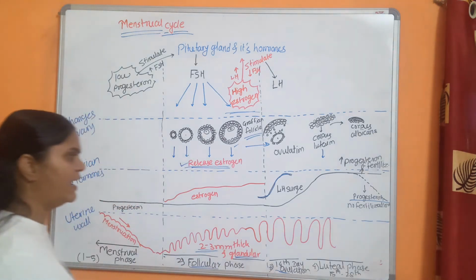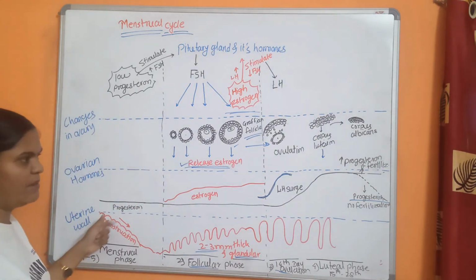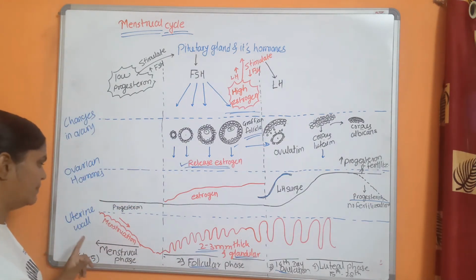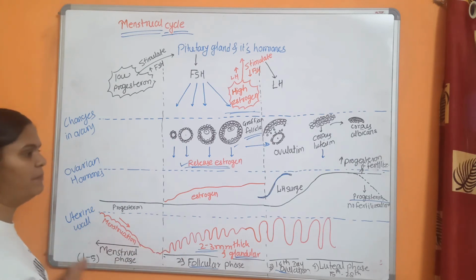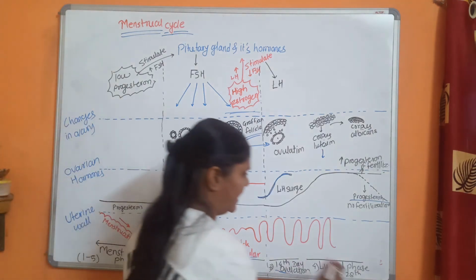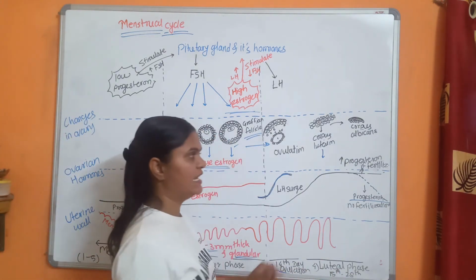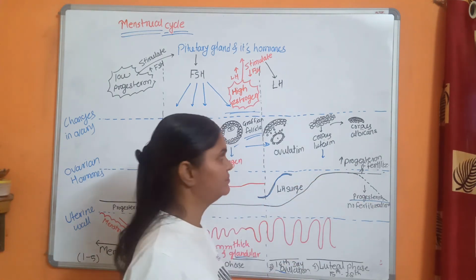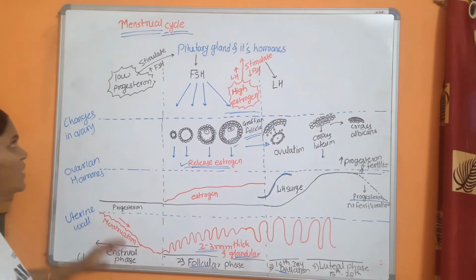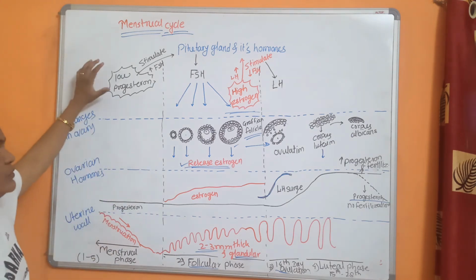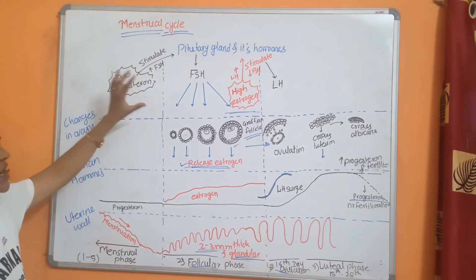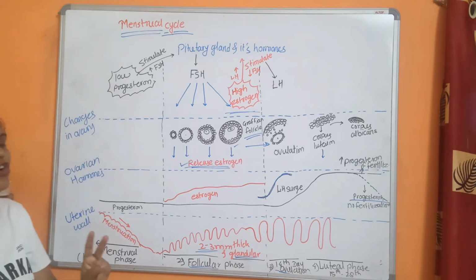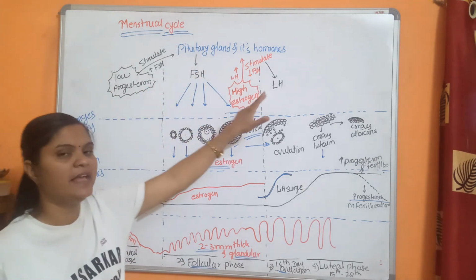Then again the endometrium ruptures, and the first phase, the menstrual phase, is repeated after 28 days. And if fertilization takes place, then this progesterone is maintained. So you understand this? The pituitary gland and its hormones are very important. Two main hormones, FSH and LH.